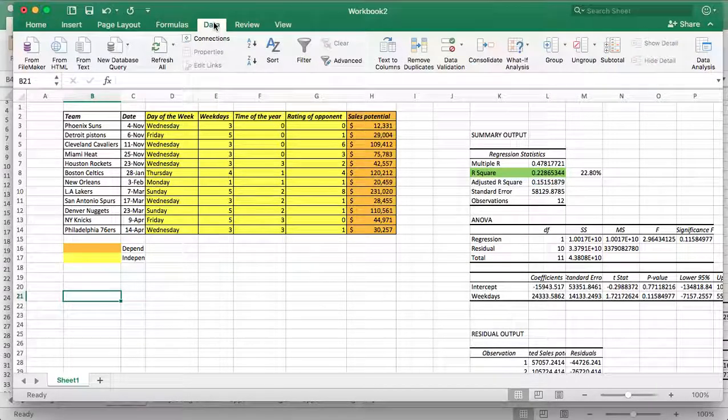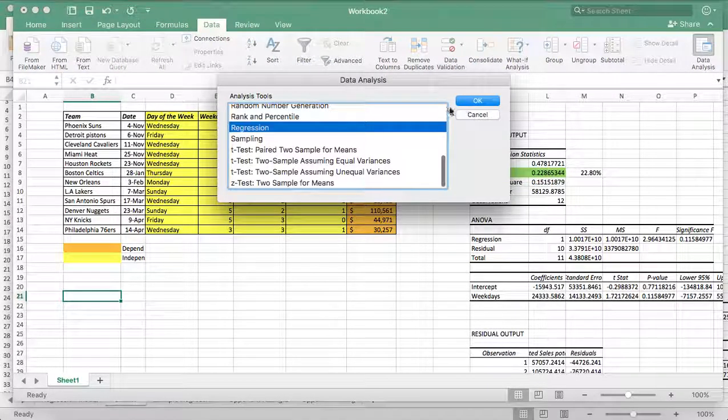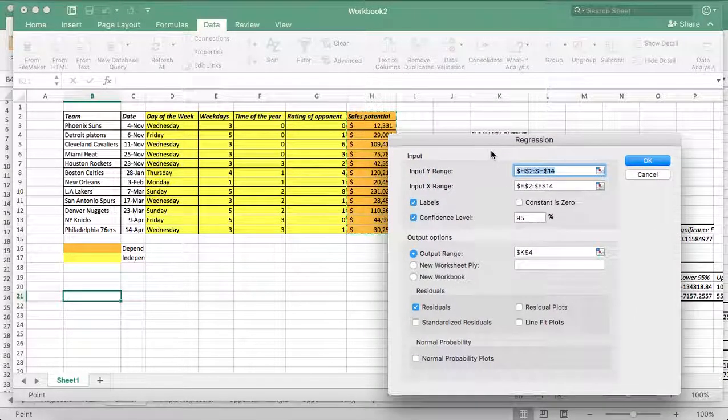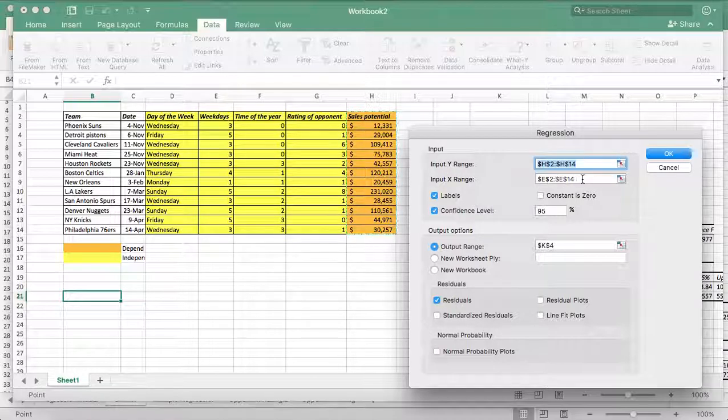So we're going to go to data analysis, again, regression, and then the Y is going to be the same dependent variable, and then we're going to use this one as the independent this time. Same thing, labels, confidence level, and then the output range, we're going to set it right here. Let's make sure that's selected here.